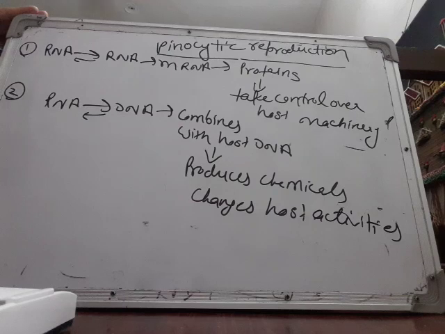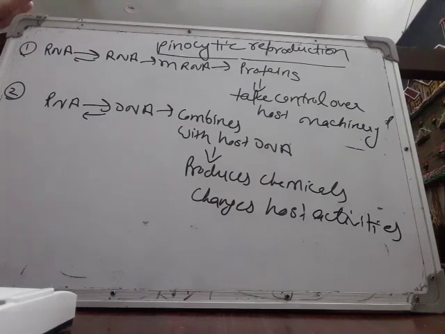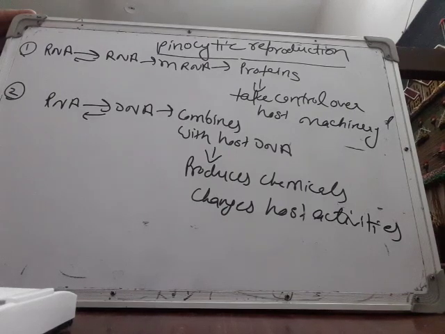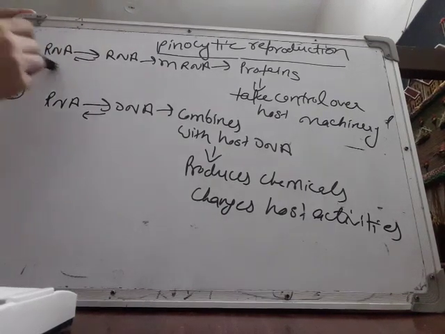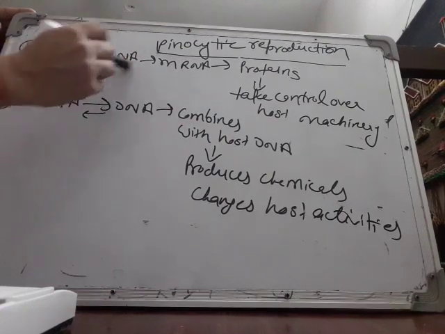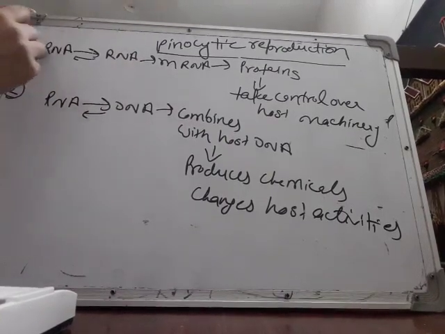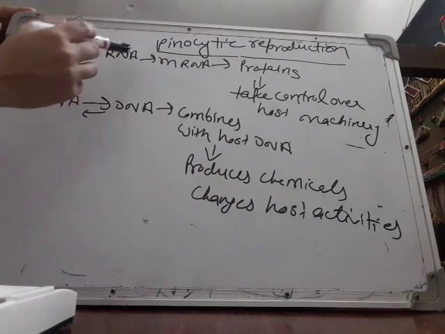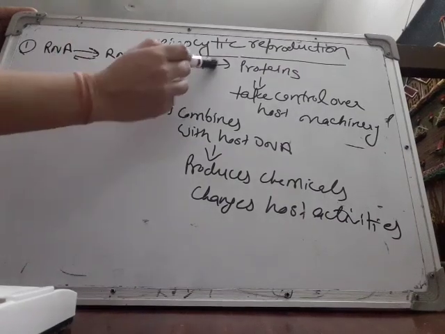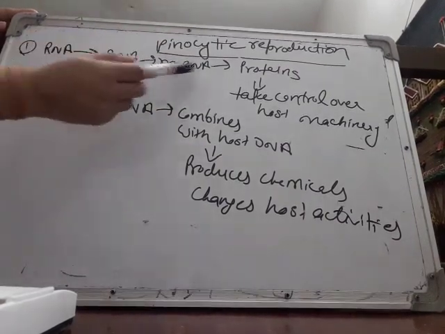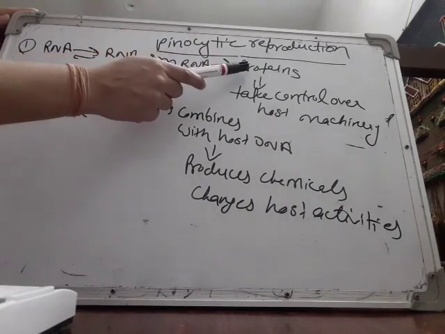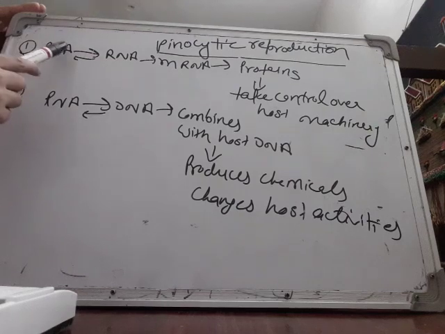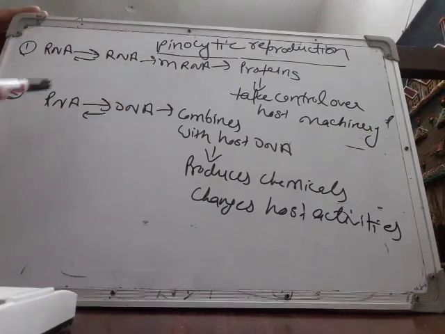RNA type of reproduction occurs in the viruses which have RNA as their genetic material. When these viruses enter the host, be it plant or animal, this RNA forms another RNA, means it undergoes replication. Replication means this RNA multiplies to form more RNA, and RNA forms mRNA. And what is the function of mRNA? We have discussed earlier, to form proteins. What do these proteins do? They take control of the host machinery and start producing more viruses. This is one type. What happens in the second type?